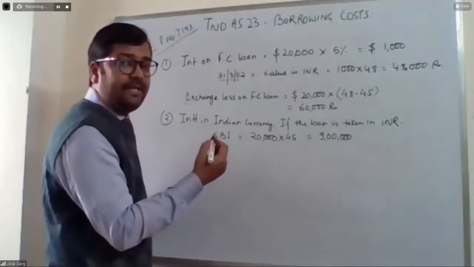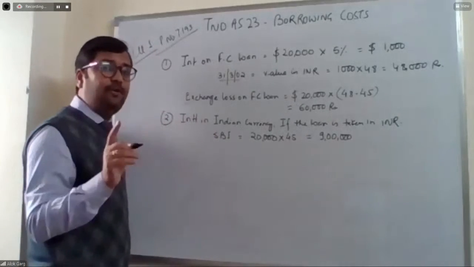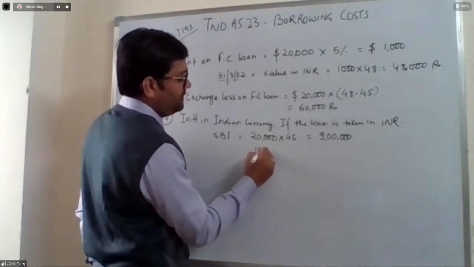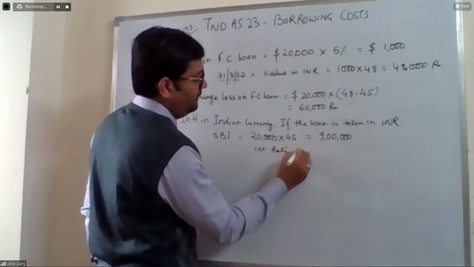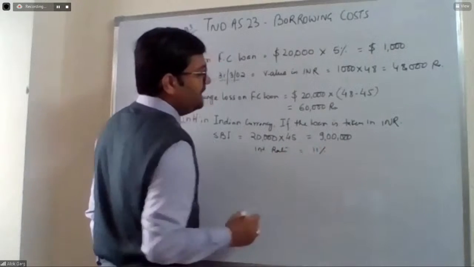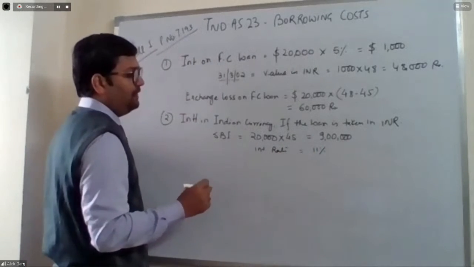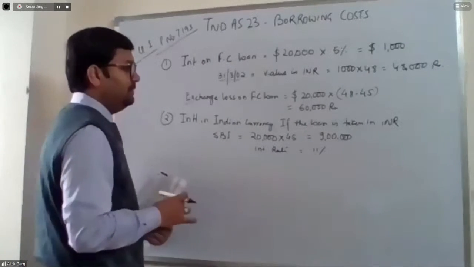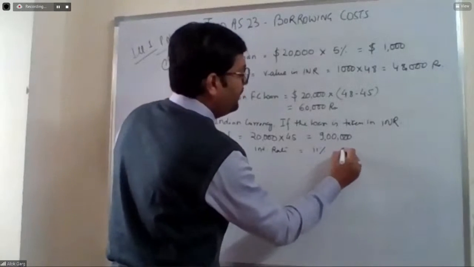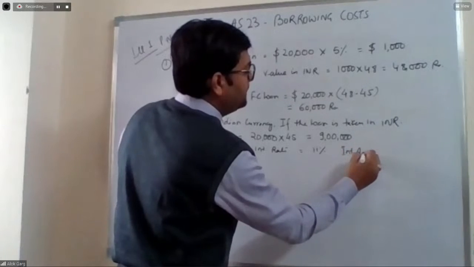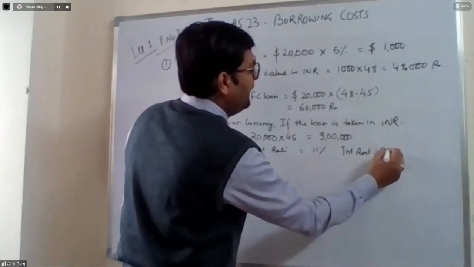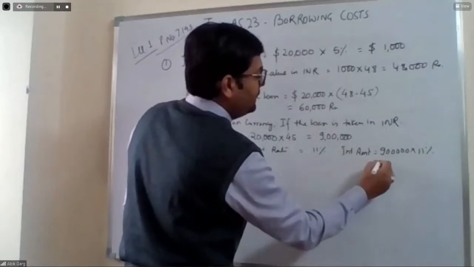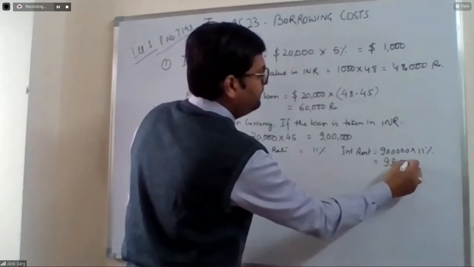And what is the interest rate? We need to pay a higher interest rate. The interest rate was 11%. So what is the interest amount in Indian rupees? The interest amount is 9 lakh multiplied by 11%, which is 99,000.